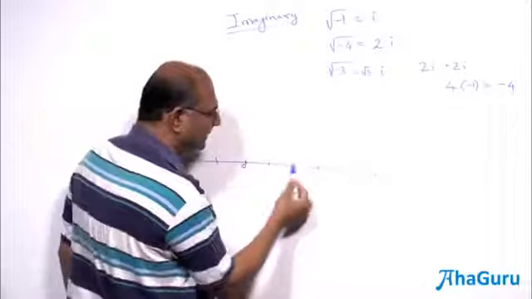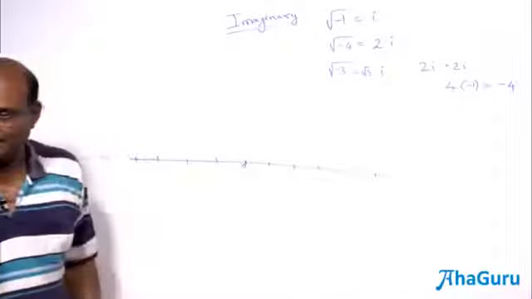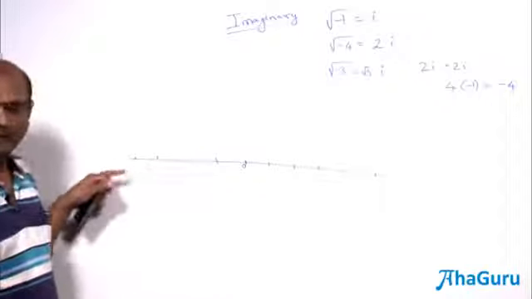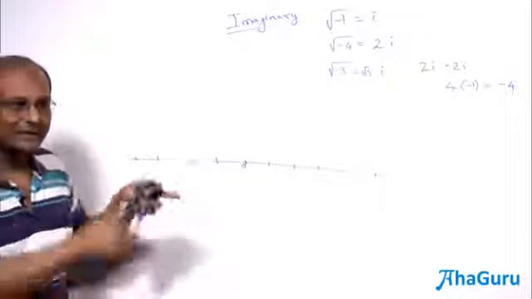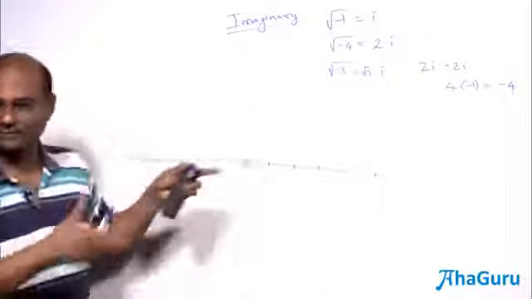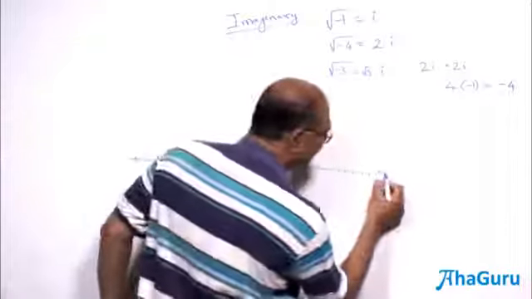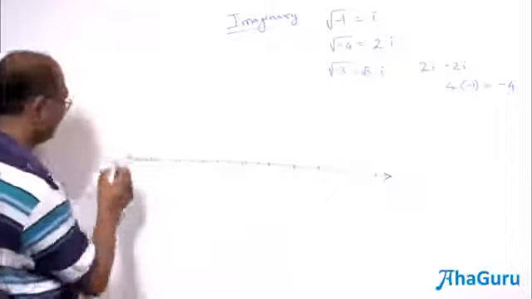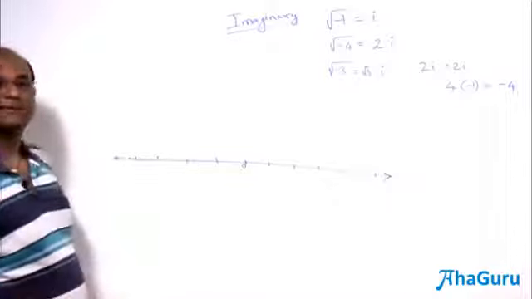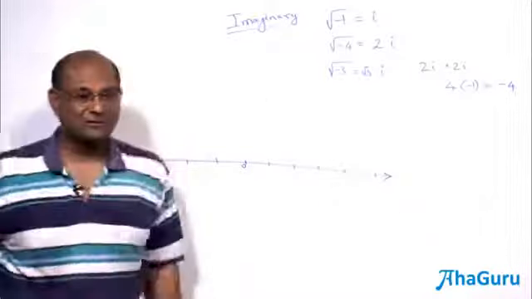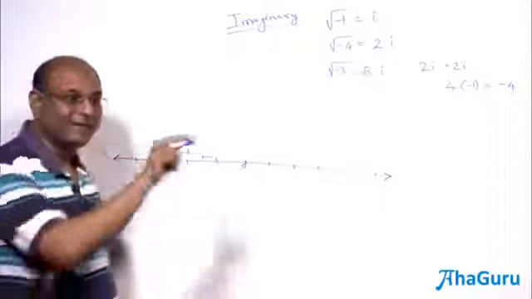These guys here will be generally called natural numbers. If I go to the negative side, they will be called negative natural numbers. Positive together with 0, and the negatives, we call them integers. Now this whole thing is one line. What a waste. Such a huge board, and I'm only using one line.